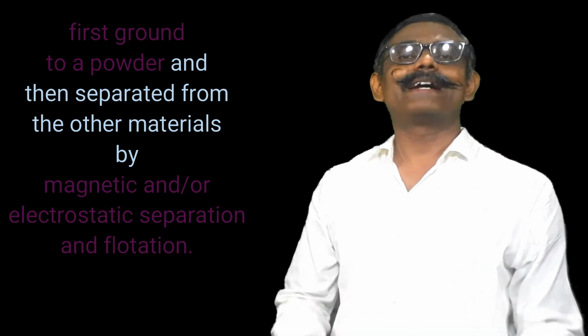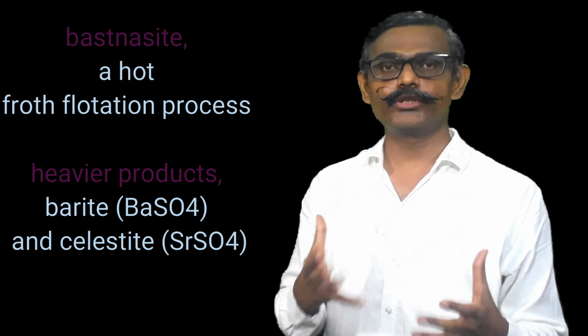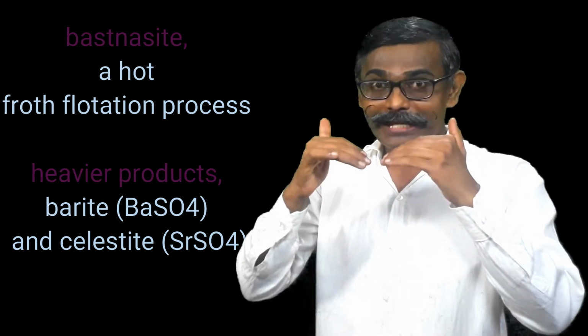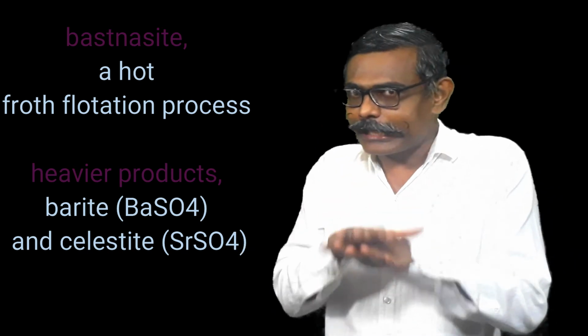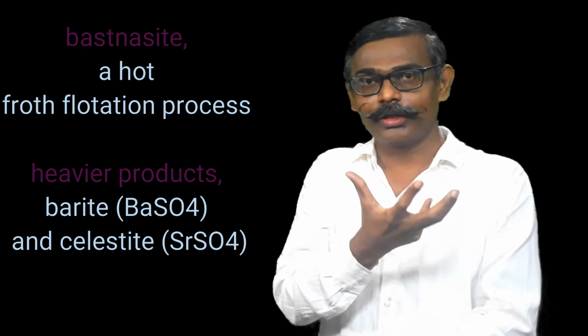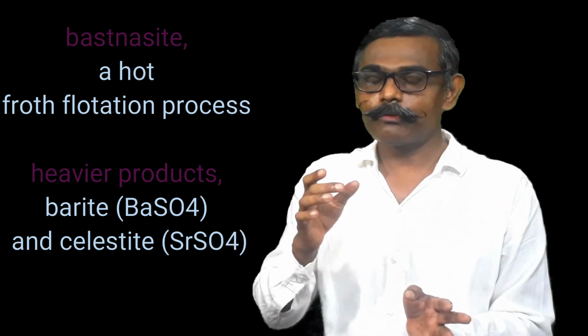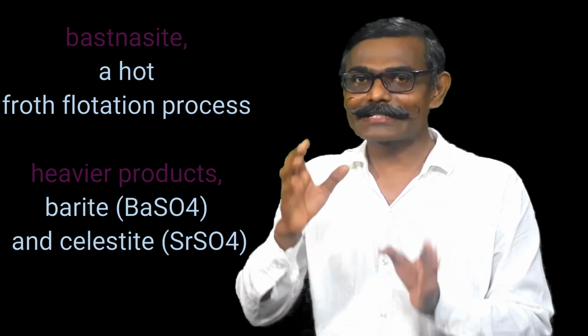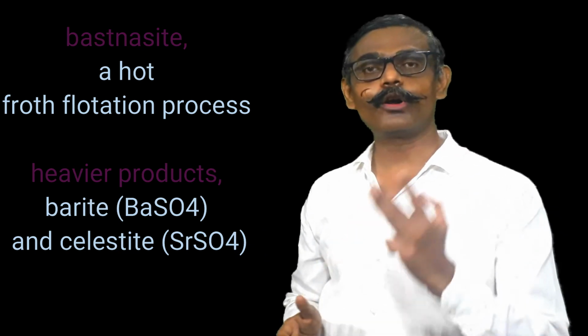In case of Bastnasite, the hot froth flotation method is used. In that, barium sulfate and strontium sulfate are heavy, they will settle down. The remaining portion will adhere to the froth, and that floating portion can be separated, can be removed. So while extracting lanthanoids from Bastnasite, this froth flotation method is used for concentration.